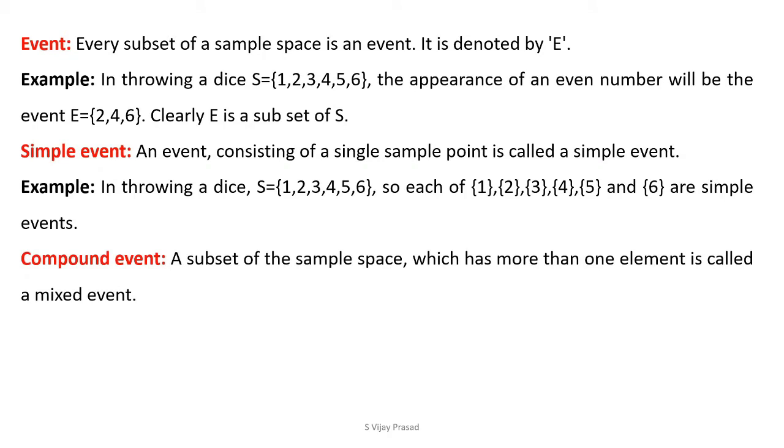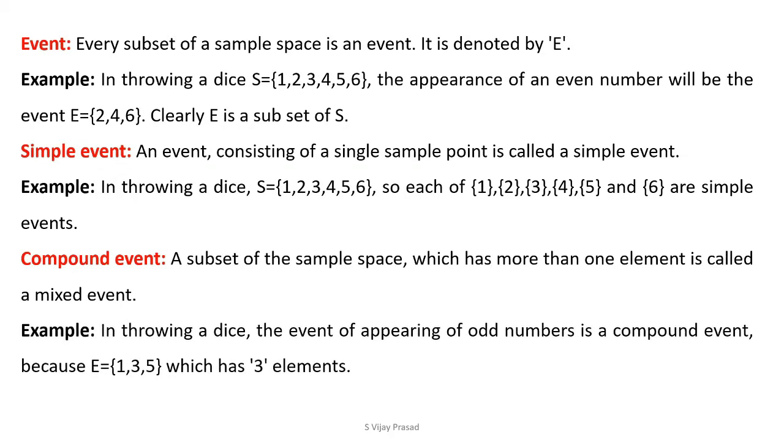Compound event. A subset of the sample space which has more than one element is called a compound event.